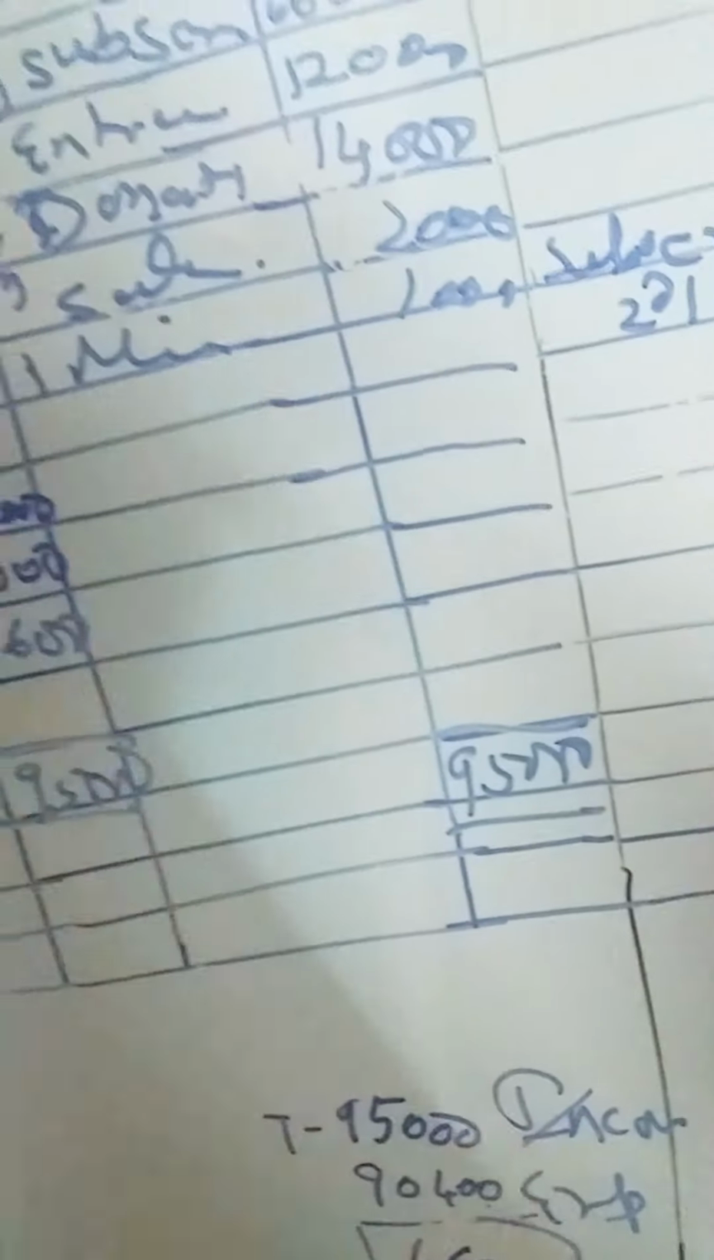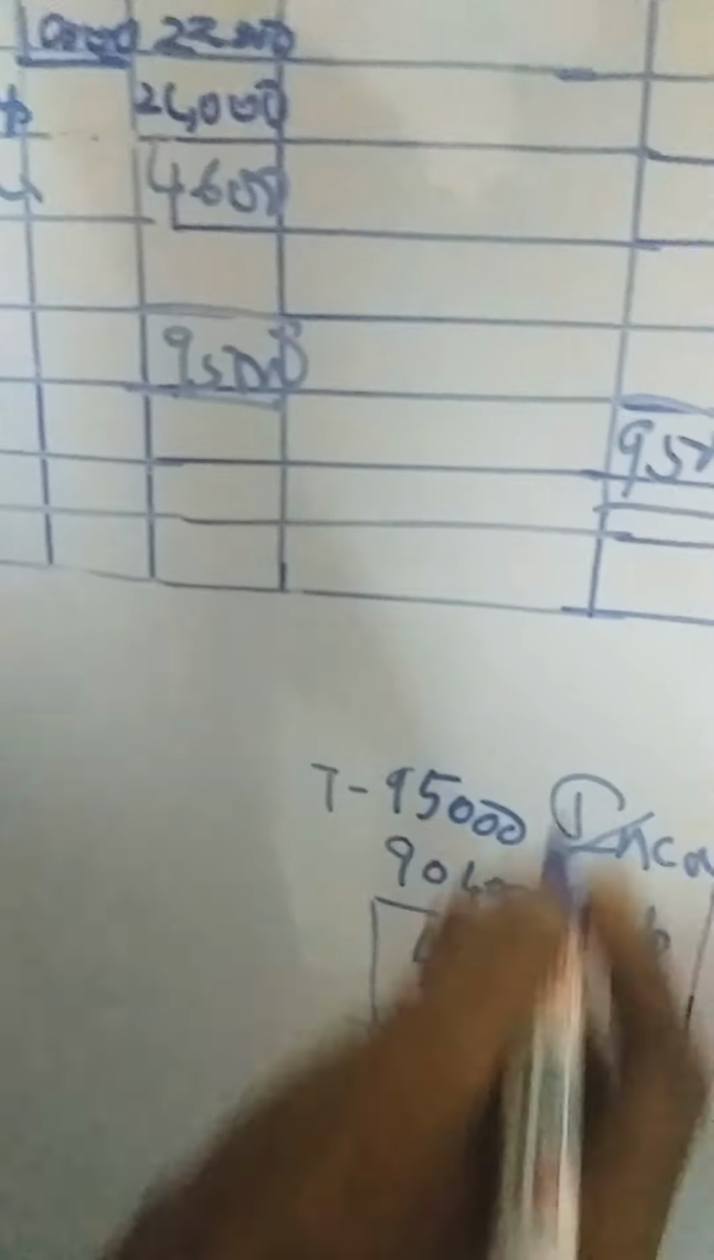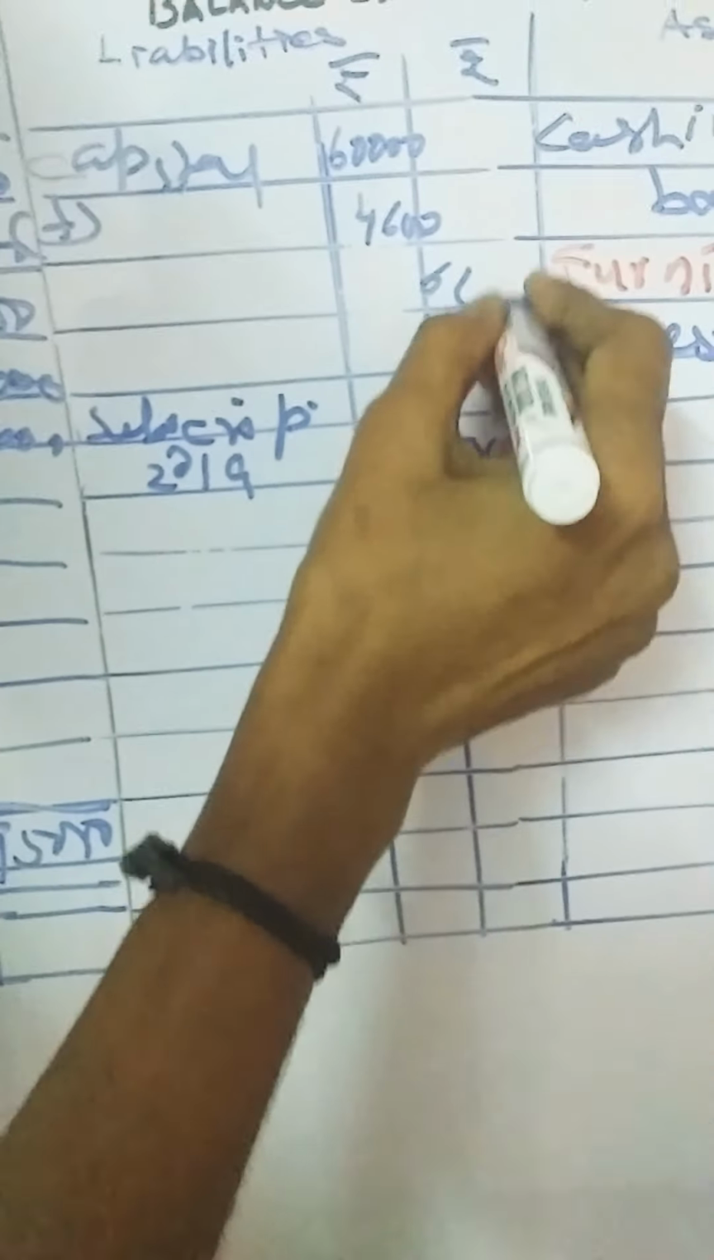Then let us balance the balance sheet. On your liability side, start with the capital fund. You know the capital fund amount, it's given in the adjustment. Your capital fund amount is 60,000. So enter the 60,000. With that, add the surplus. What is your surplus? 4,600. So add the surplus and you get 64,600.